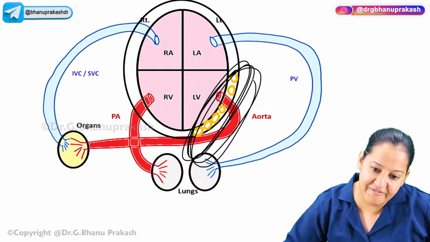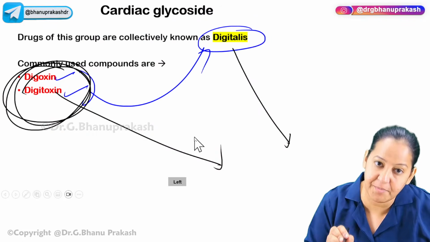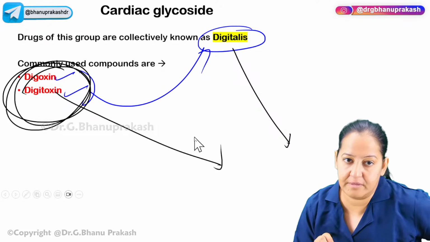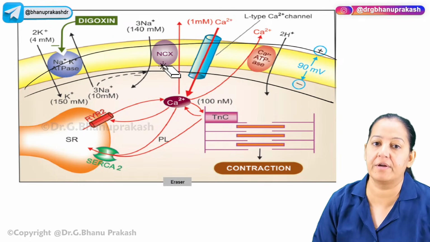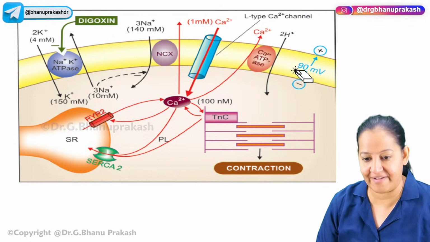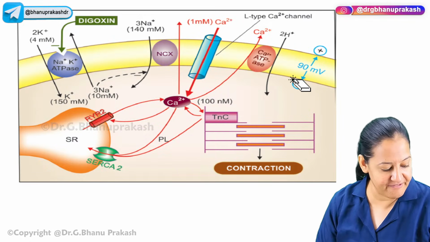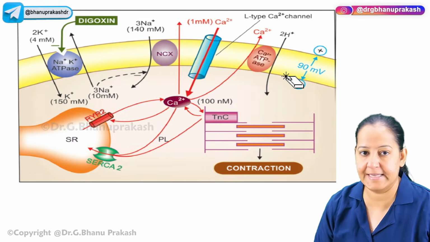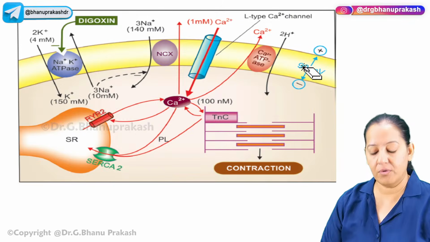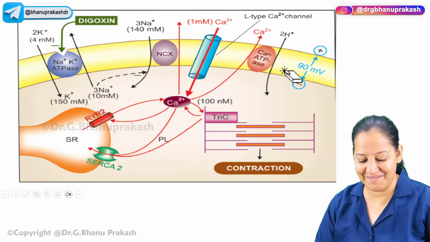This is a cell of the left ventricle where I will show you the mechanism of action of digitalis, digoxin, digitoxin. So it is acting on the cell of the left ventricle. Okay, left ventricular cardiomyocyte. This is a cell, you can see it here. Now let me explain. It's difficult, but I will try.